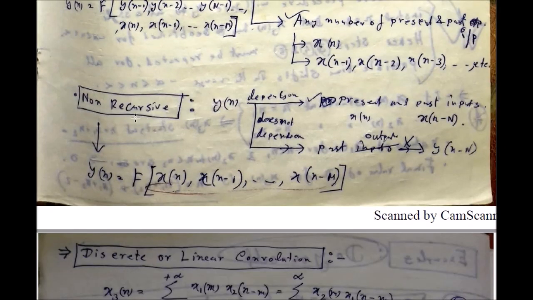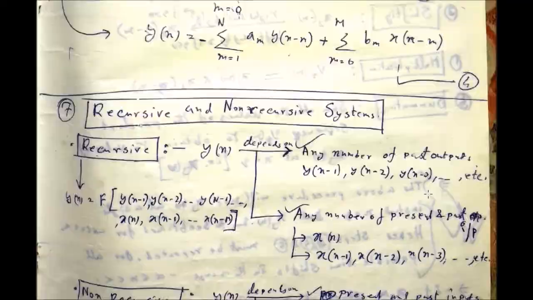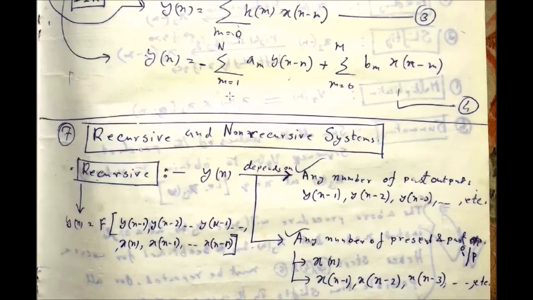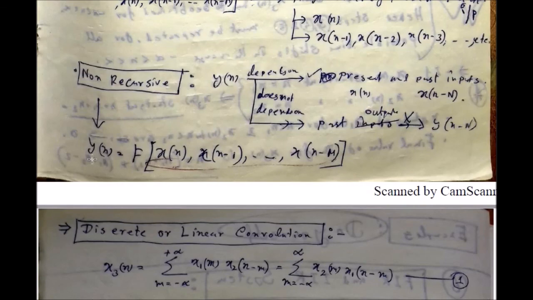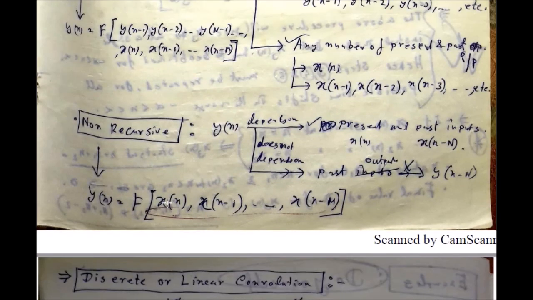But a non-recursive system depends on present and past inputs, but does not depend on the past outputs, just like FIR systems. That means only the input terms will be present here. Any delayed version of the output is prohibited from the right hand side.